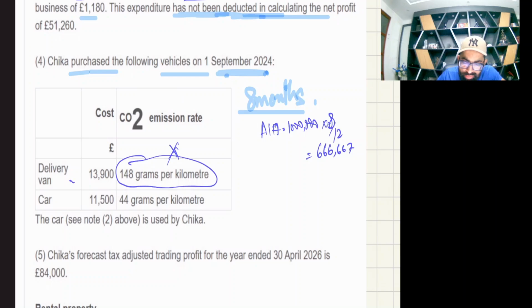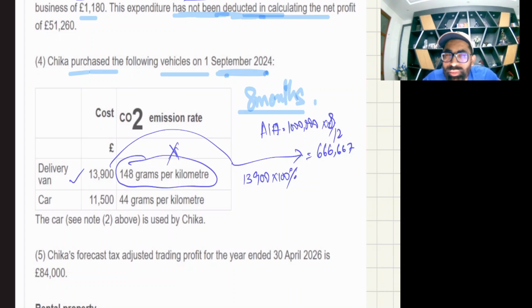And yes, a delivery van is not a car. I know for cars AIA is not allowed, but for a delivery van it is allowed, and they are making you a fool by giving the CO2 emission rate. For a delivery van, the CO2 emission rate is irrelevant. So this delivery van will be easily covered by AIA. For this 13,900 you will get complete AIA allowance, so this 13,900 will go straight away in the allowance column.